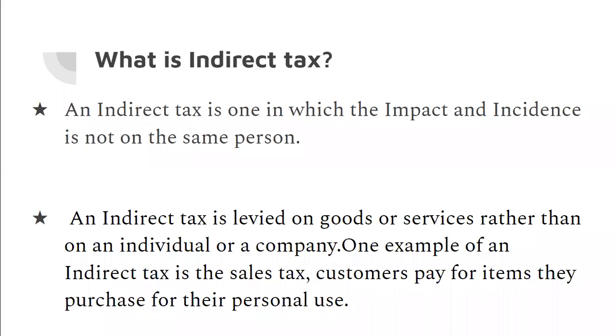And indirect tax is levied on goods and services, whereas direct tax was levied on income of the person. But indirect tax is not levied on the income of the person. It is on the goods and services consumed by the person. Do you get the difference between the two? Direct tax, income of the person. Indirect tax levied on goods and services consumed by the consumer or person, you can say, rather than on individual or a company.